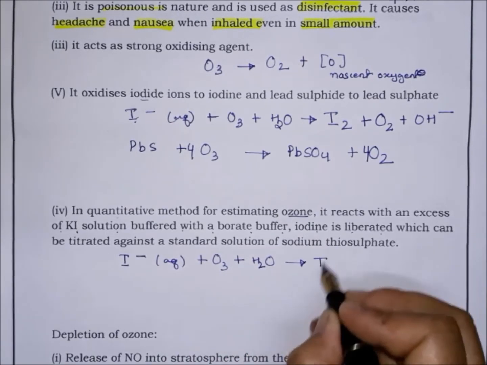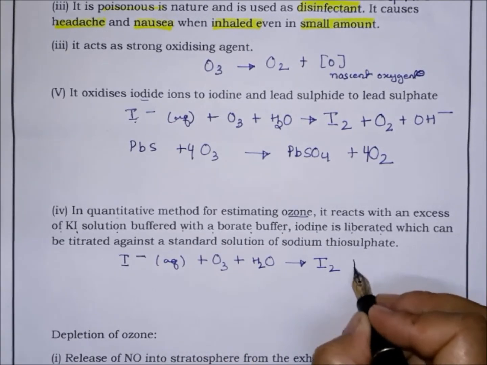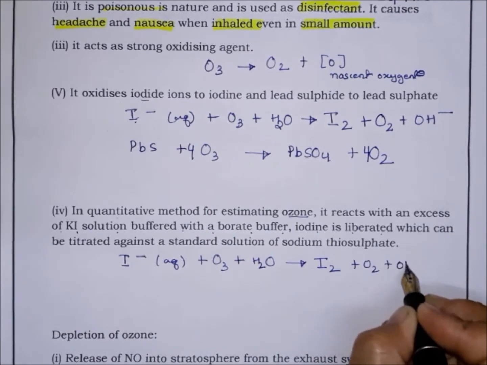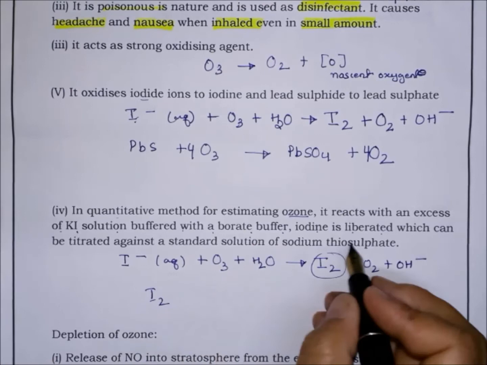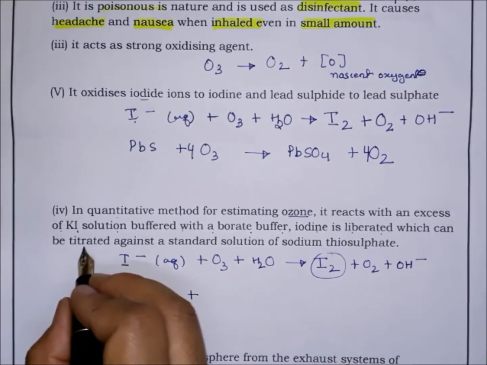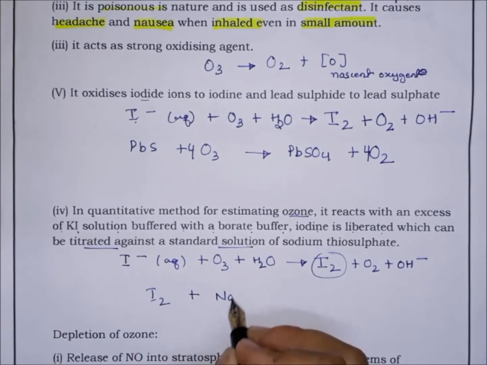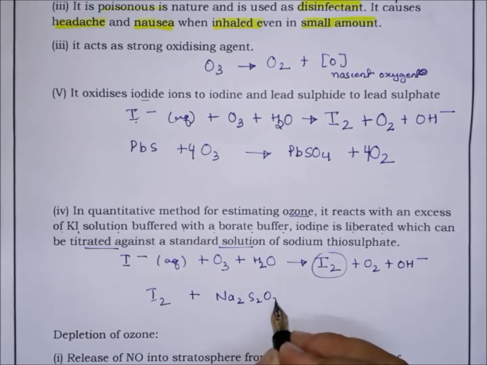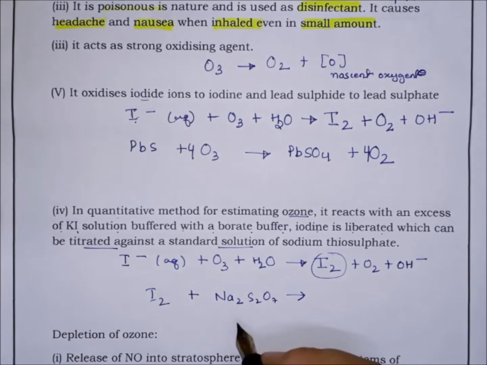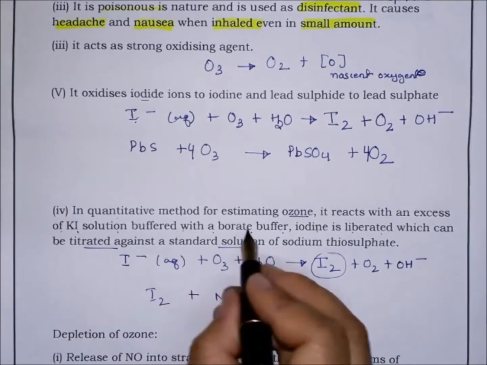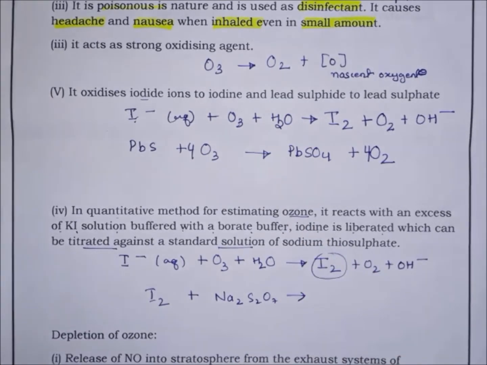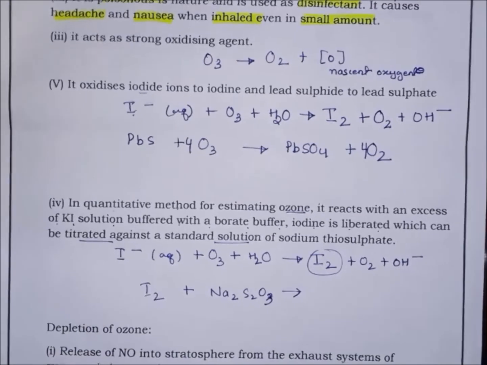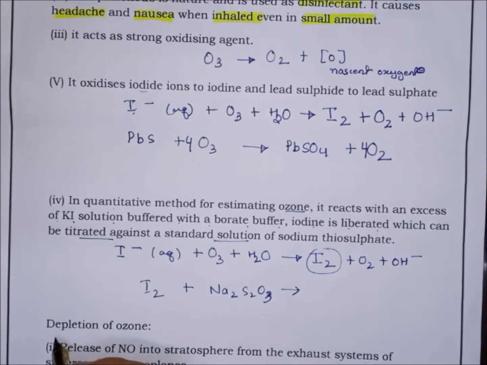Here iodide will oxidize to iodine. Now this liberated iodine is then titrated against standard sodium thiosulfate, Na2S2O3. So this is how the quantitative estimation of ozone is done.